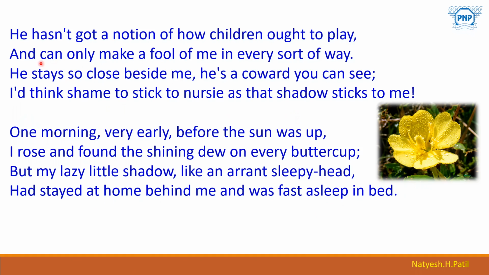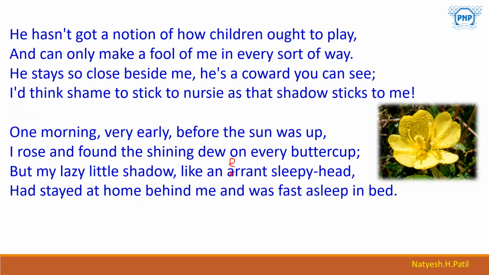Let's understand these two stanzas as well. First, let's understand some of the words. Buttercup is a plant with shiny yellow flowers shaped like cups. Arrant, here there is a spelling mistake; it should have been E instead of this A. It is errant.